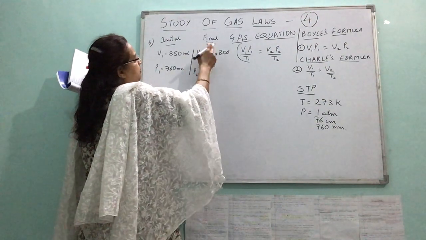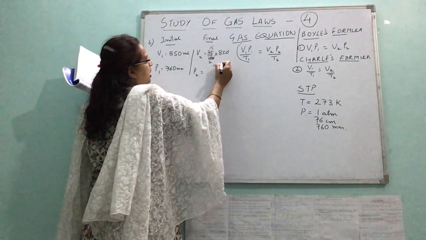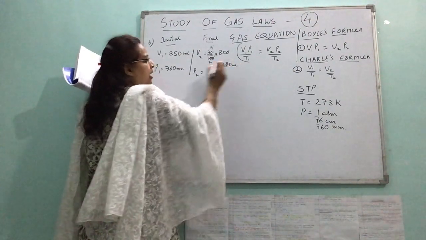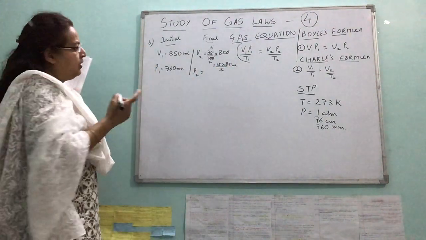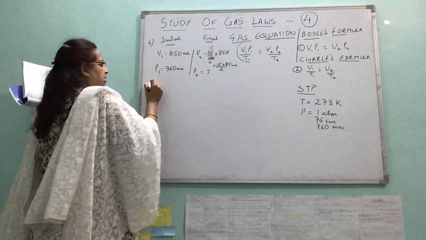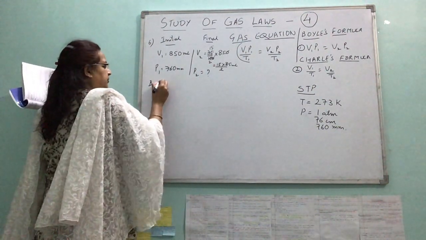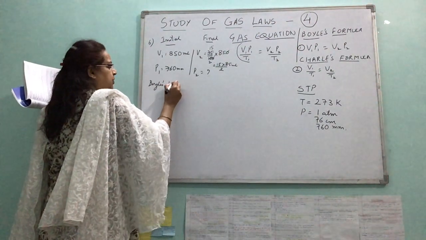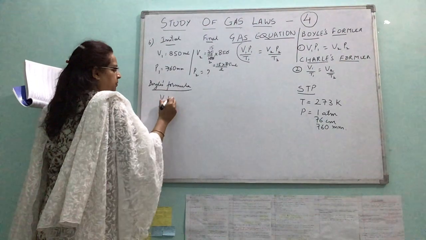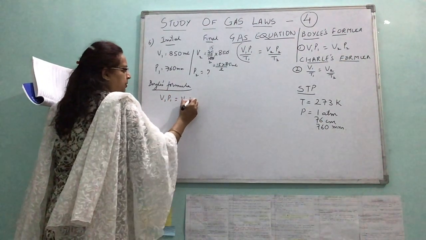This is the volume, 15 into 85 by 2. I am not changing to decimal. There is no need because this is not the final answer. We have to find the final pressure. Boyle's formula: V1 P1 is equal to V2 P2.